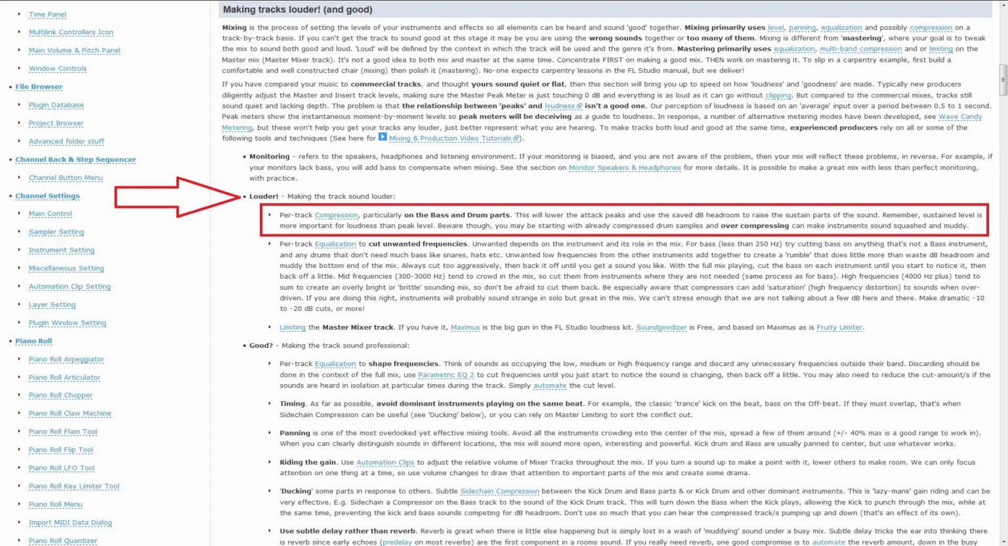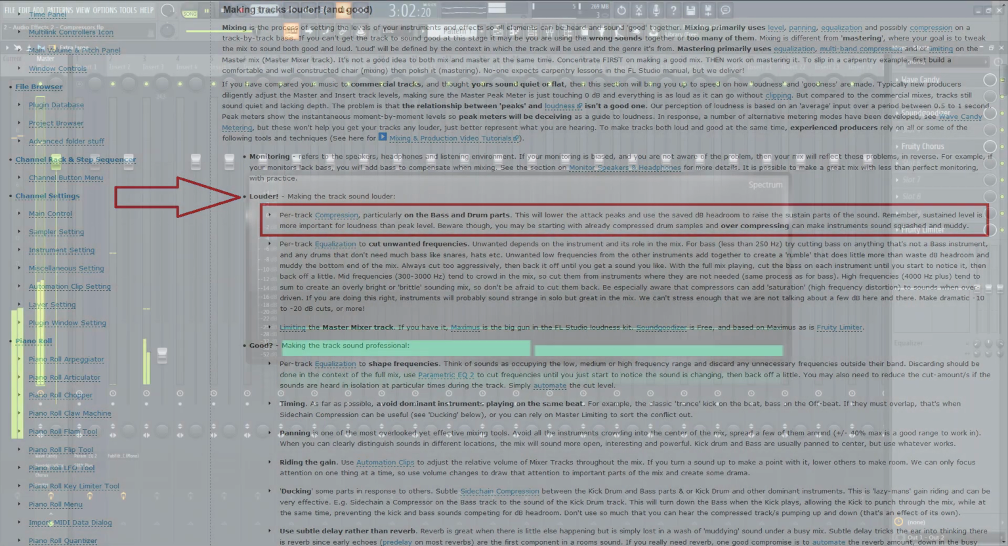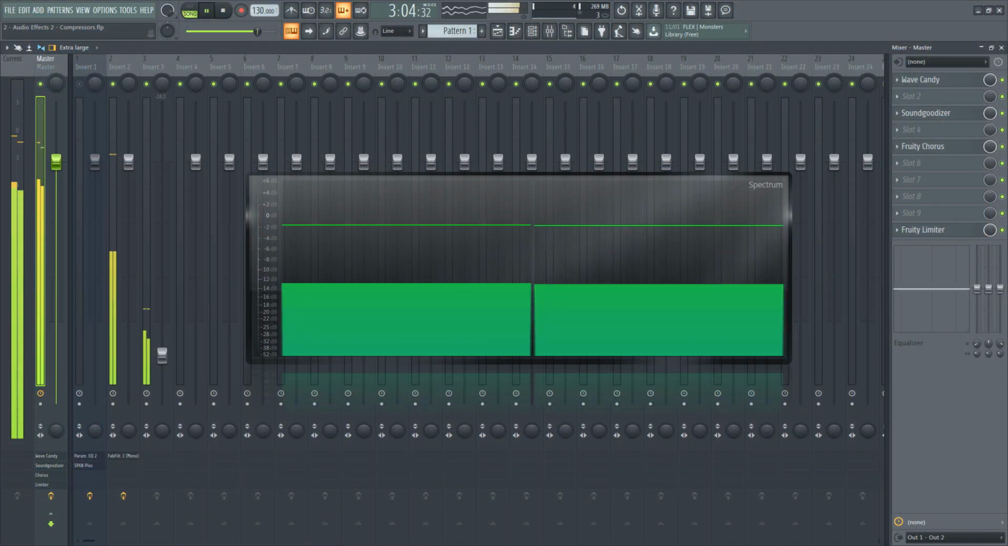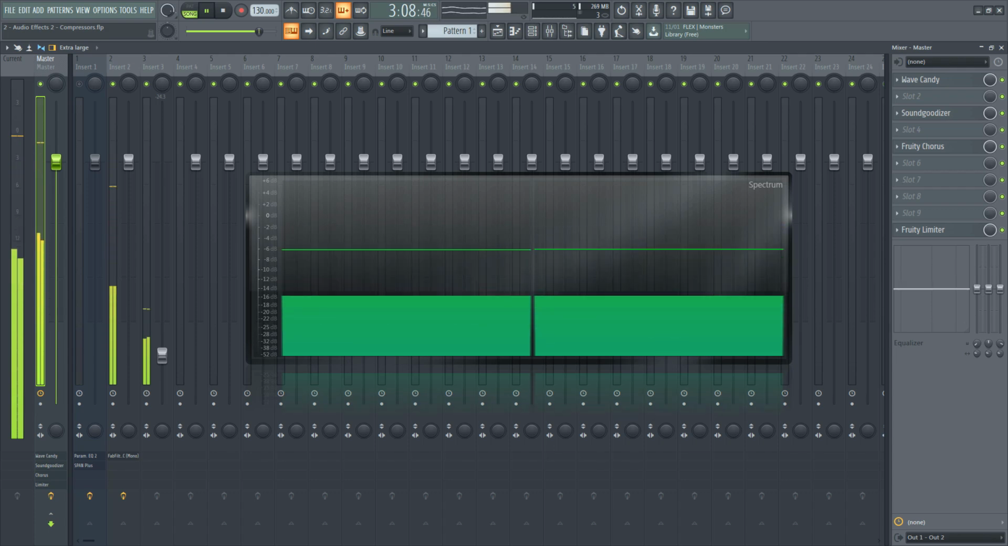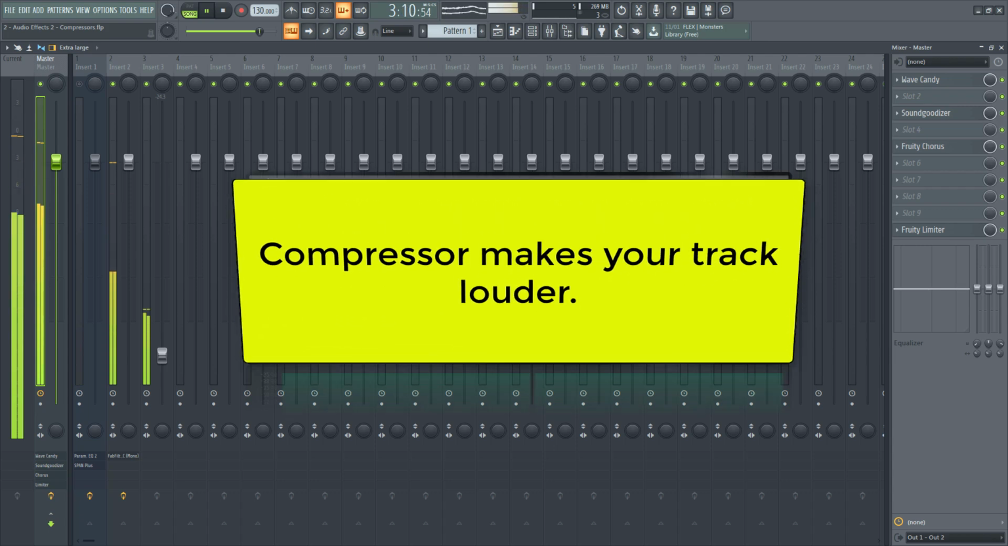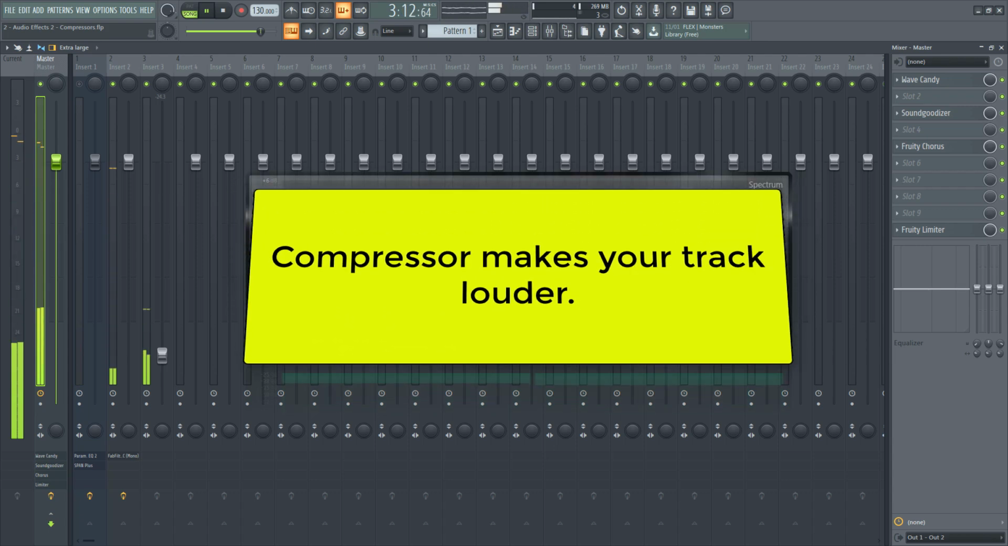As you all can see, the FL Studio manual says per track compression, especially on the bass and drum parts. But trust me guys, EDM producers use it on almost every single channel, as a compressor makes your track louder.